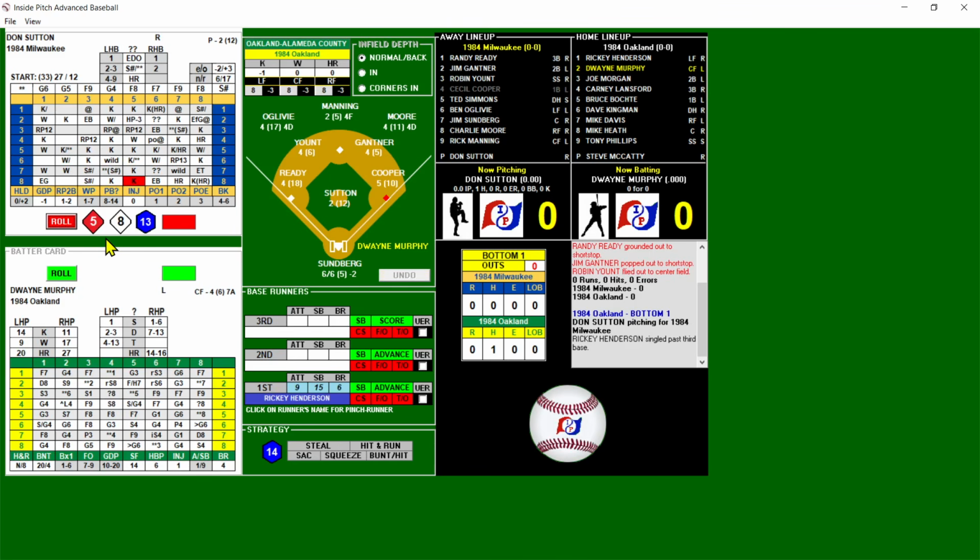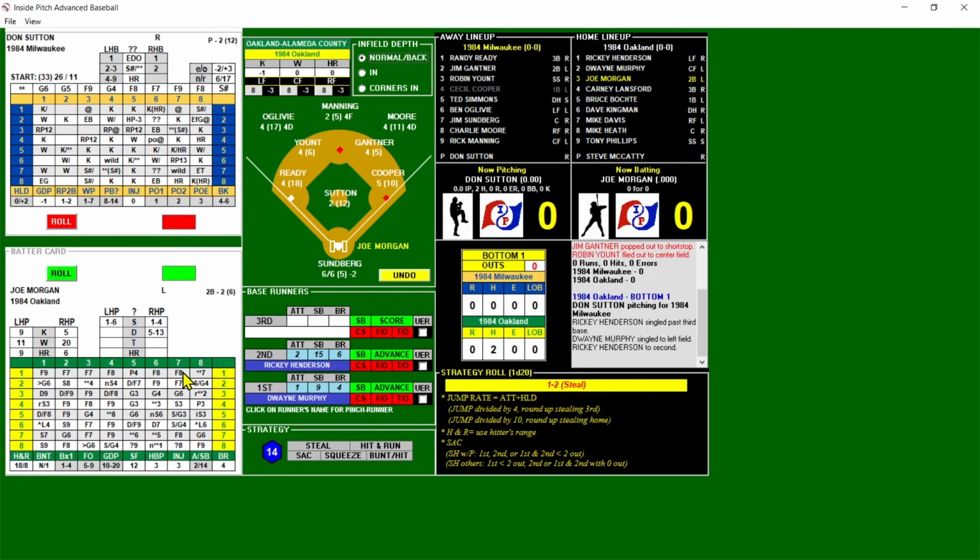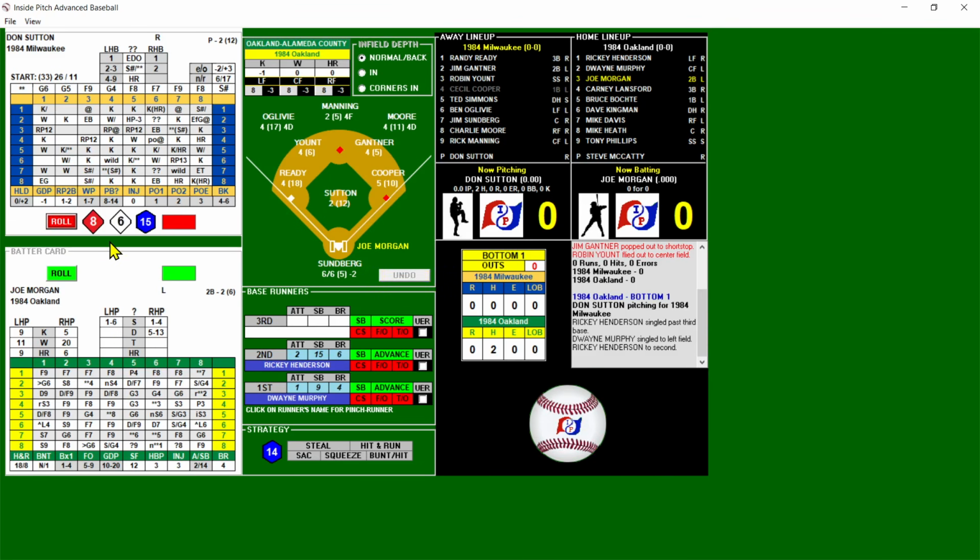And there's a K chance. Righty is going to miss. And we got a base hit to left. Runner will hold. First and second. Nobody out. Nothing on the strategy for little Joe Morgan.